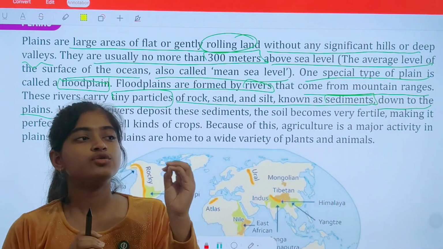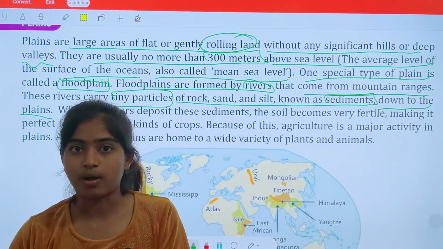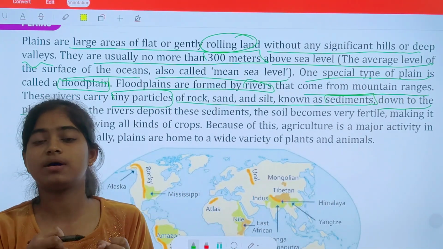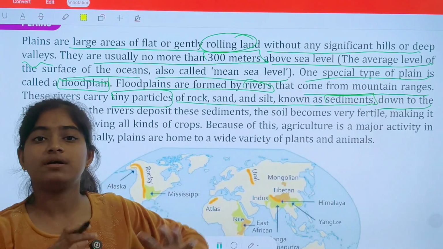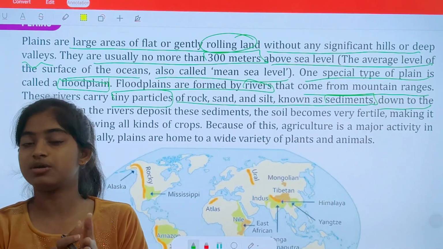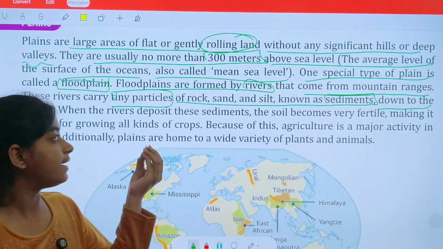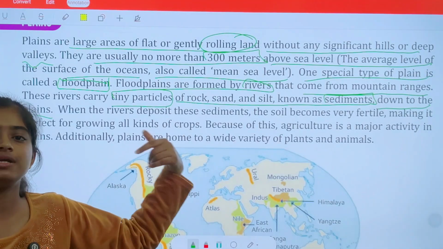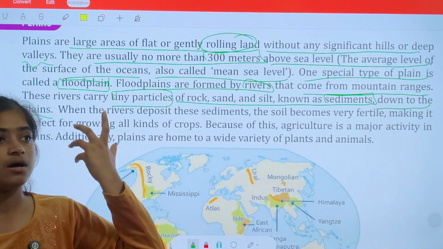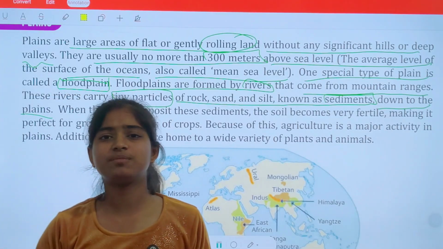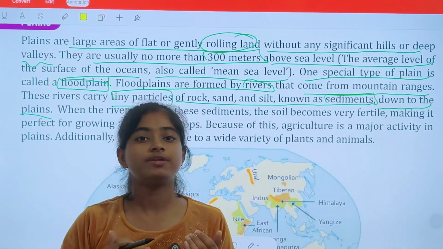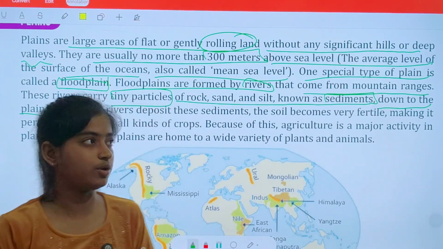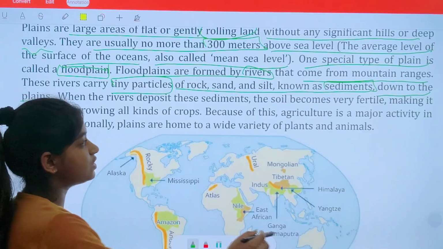We have studied that rivers originate from mountains, so rivers flow through them. When rivers flow, they contain sediments and particles with them, which makes the land fertile for agriculture, and now it flows into plains. That means plains are very fertile for agriculture. This land is perfect for agriculture because there is no top boundary. We don't need to do any terracing for cultivation. This is flat land, so we can easily do farming on it. Clear? Because of this, agriculture is a major activity.